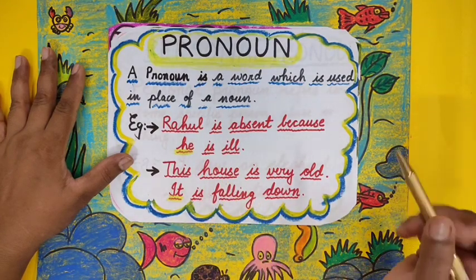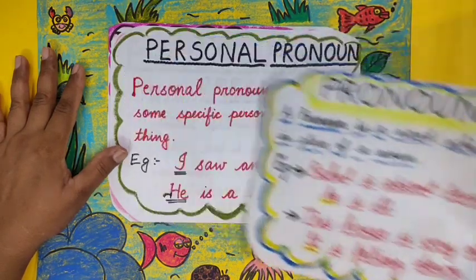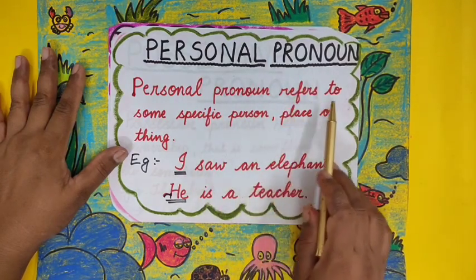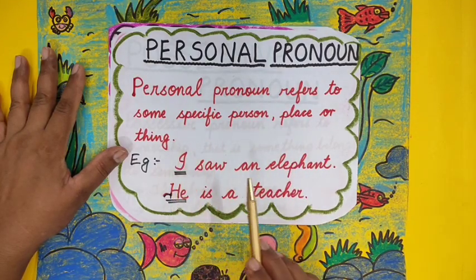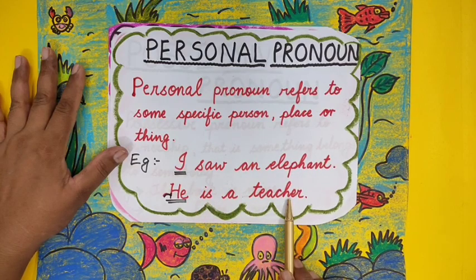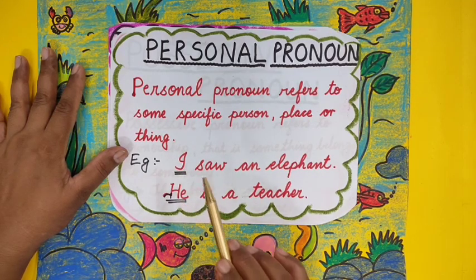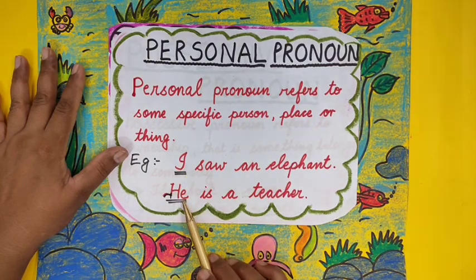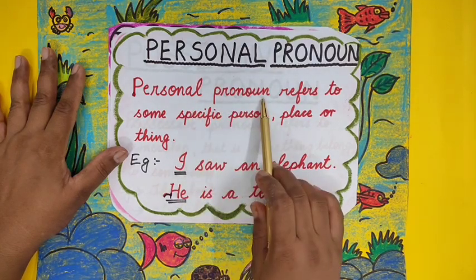Now children, pronouns are of many kinds. Today we will discuss personal pronouns. Do you know what personal pronouns are? A personal pronoun refers to some specific person, place or thing. As for example, I saw an elephant. He is a teacher. Here I and he are personal pronouns. They refer to a specific person. He refers to a specific person also. That is why I and he are personal pronouns.